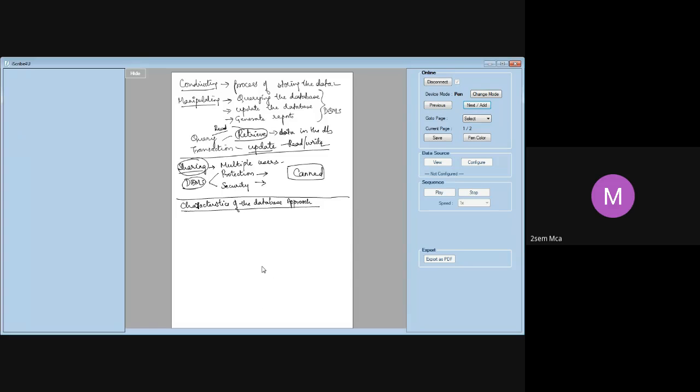Now let us move on to the characteristics of the database approach. There are 4 main characteristics. The first one is the self-describing nature of a database system.